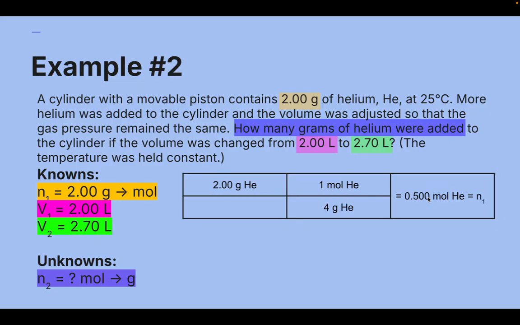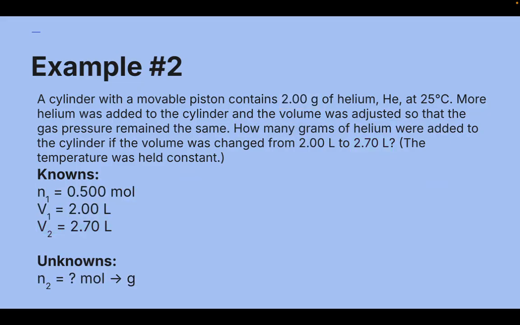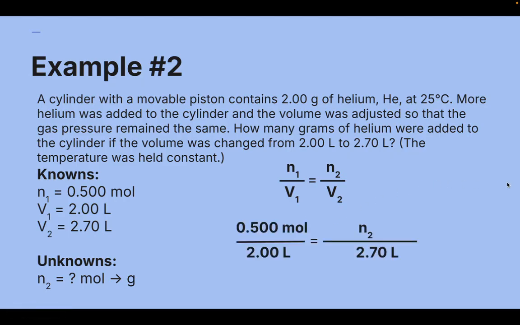So that's going to go in for N1. I've just changed N1 here, and we can now plug all of these known values into our Avogadro's law equation, which should look something like this. And to solve for N2, we can cross multiply and divide.